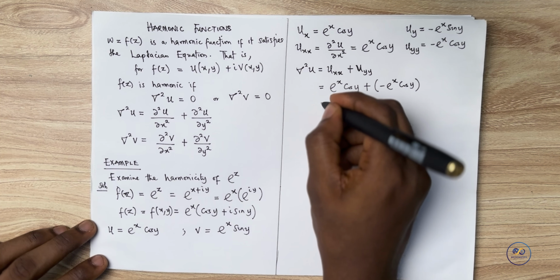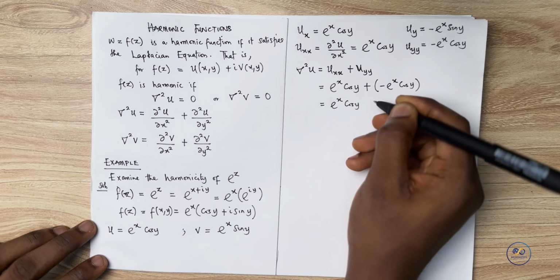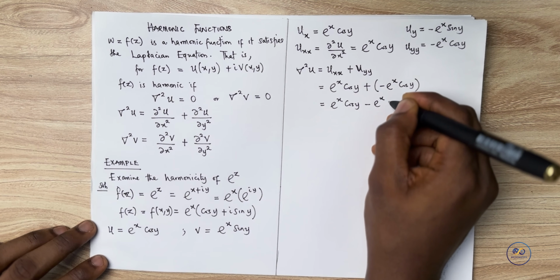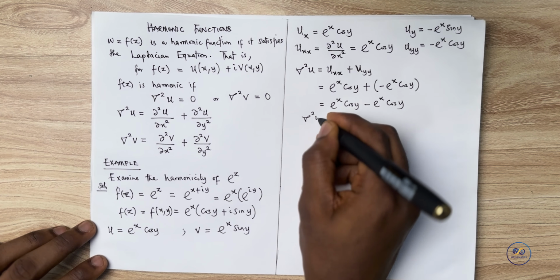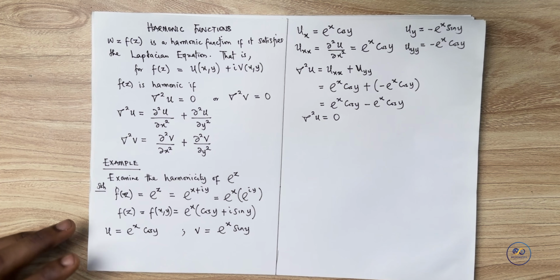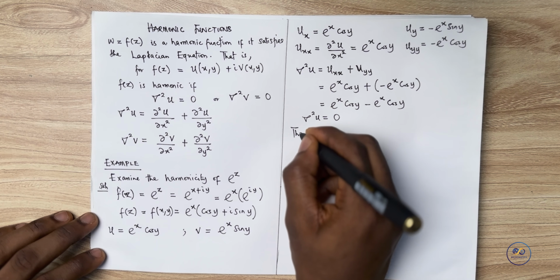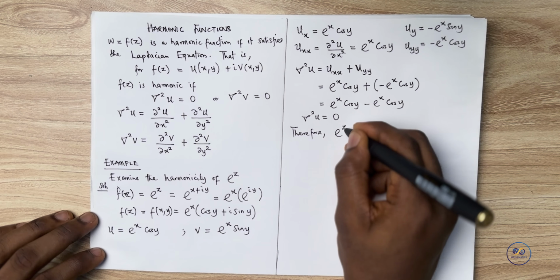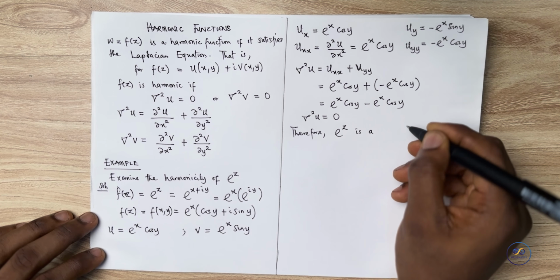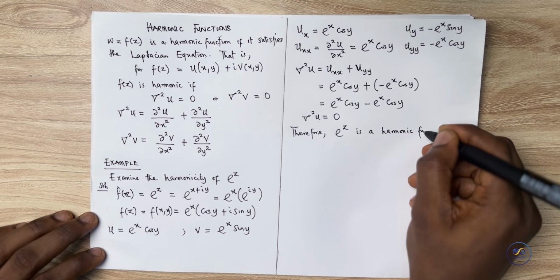So adding this together, you would see already that this is e raised to the power x cos y minus e raised to the power x cos y. So it cancels out, so the Laplacian gives you 0. So since the Laplacian gives us 0, therefore, you have that e raised to the power of z is indeed a harmonic function.